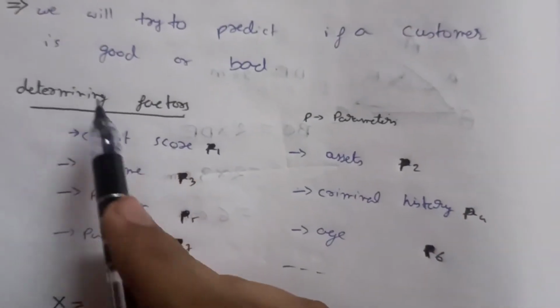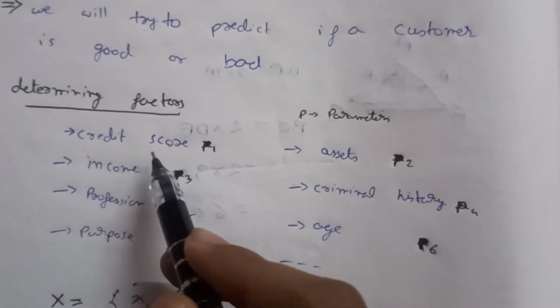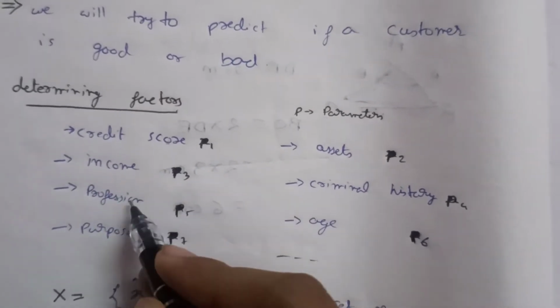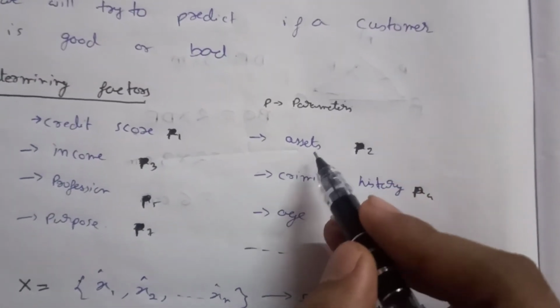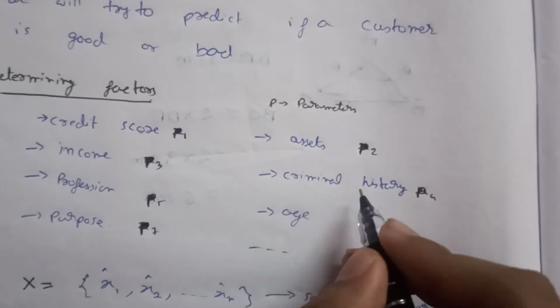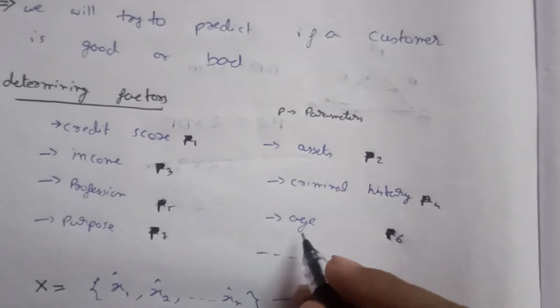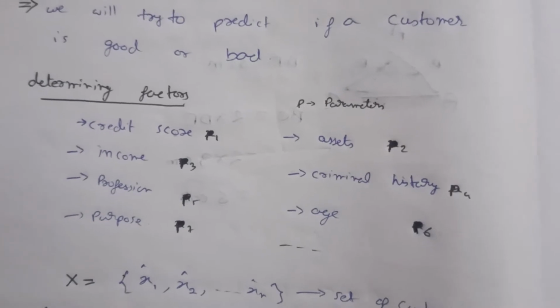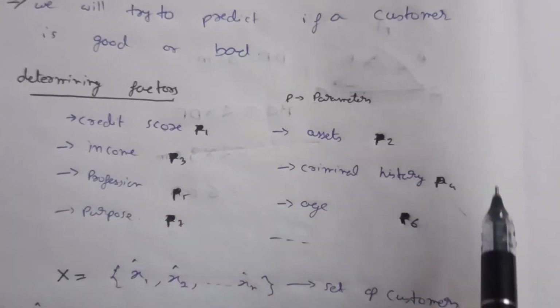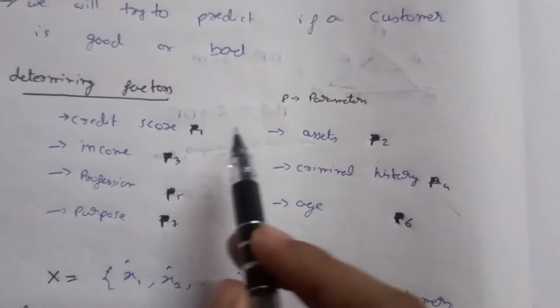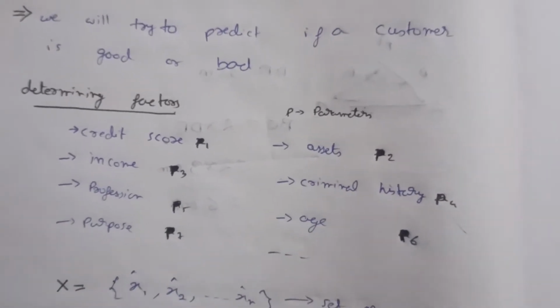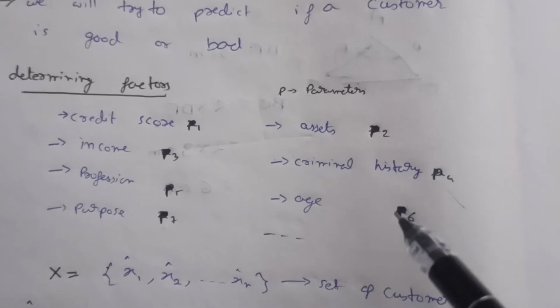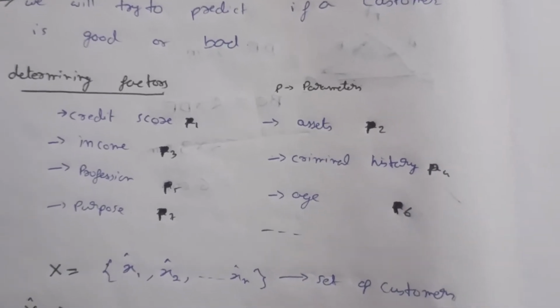The parameters, or the determining factors, are these: credit score, income, the customer's profession, the purpose of taking the loan, the customer's personal assets, whether the customer has any criminal history or not, the age of the customer, and some other parameters as well. Suppose we have these parameters and I denote them with p1 to p6, p7 and so on. These are the determining factors. I do not particularly know if our current customer is going to return our money or not. We are just guessing it.